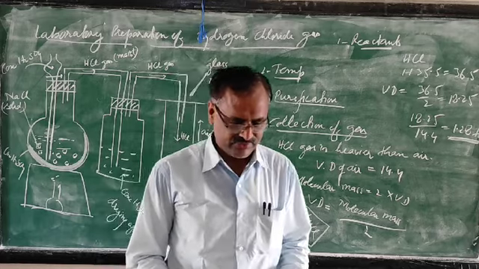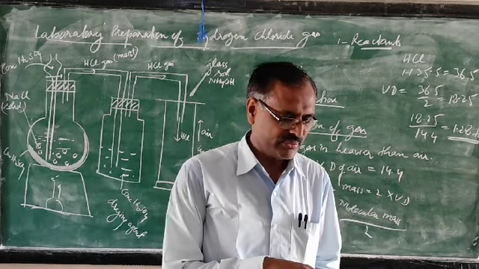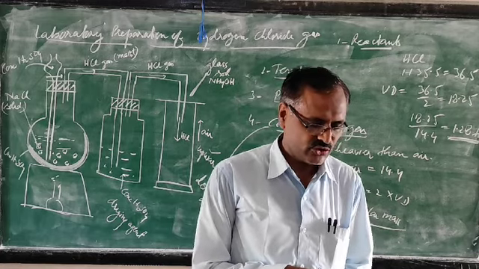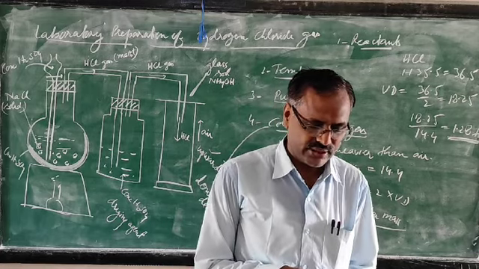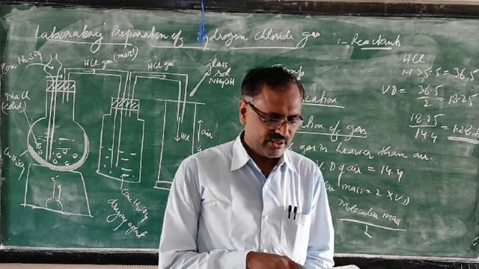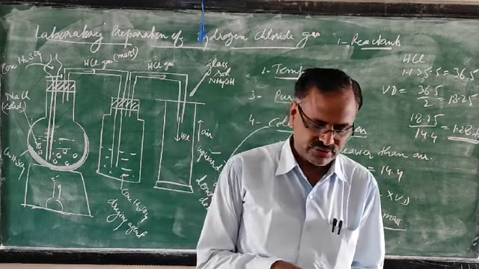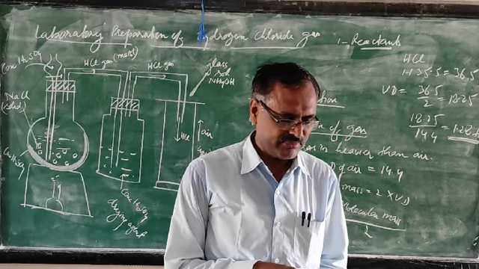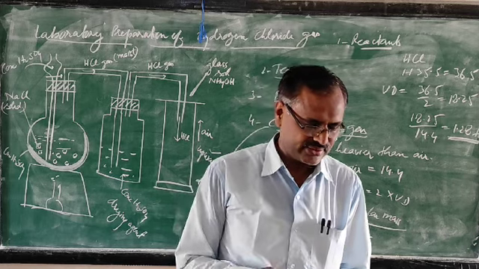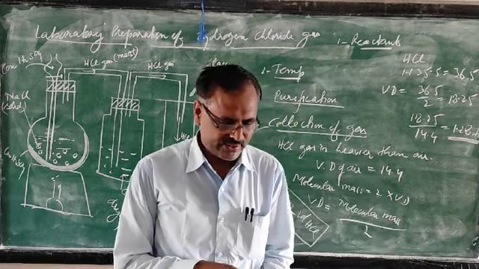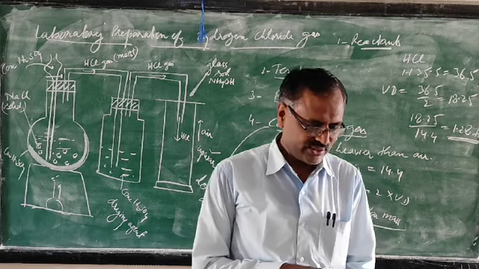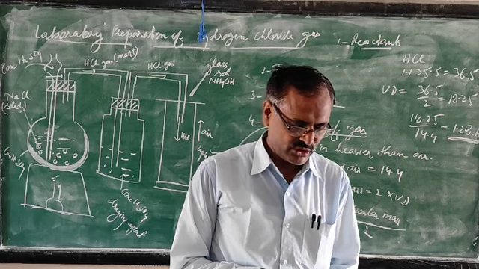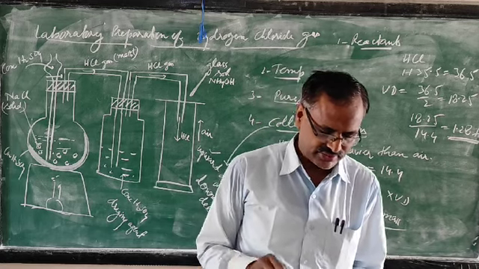Then page number 151, just mark: sodium chloride is preferred since it is cheap and easily available. Concentrated H2SO4 is preferred since it is non-volatile and has a high boiling point. Concentrated nitric acid is not used in place of concentrated sulfuric acid since it is volatile and may volatilize out along with hydrogen chloride gas. Then temperature, we have to maintain the temperature below. The 3 points are given, A, B, C: fuel is wasted, glass apparatus may tend to crack, sodium sulfate forms a hard crust and sticks to the glass.